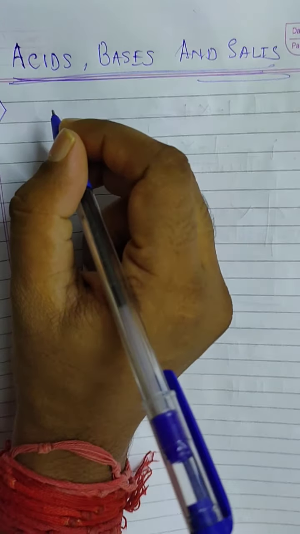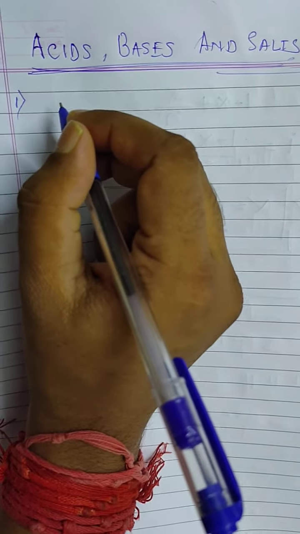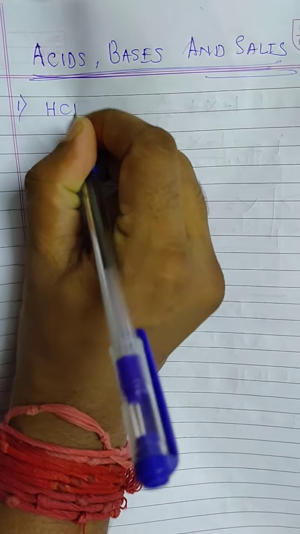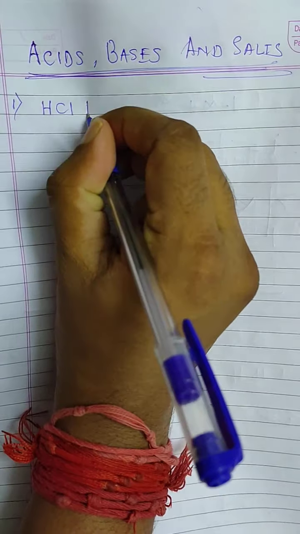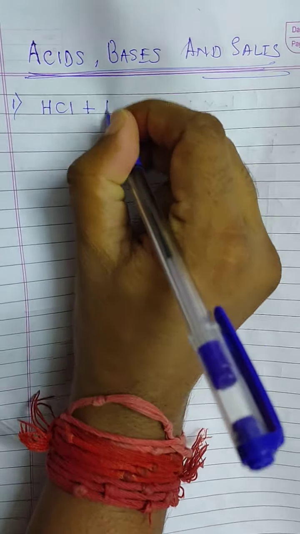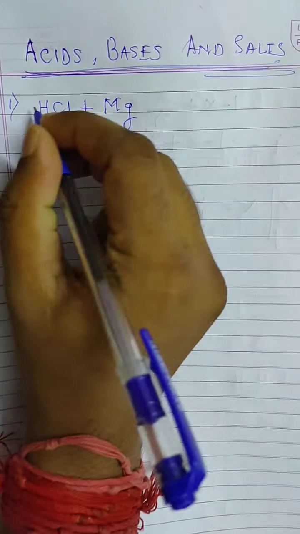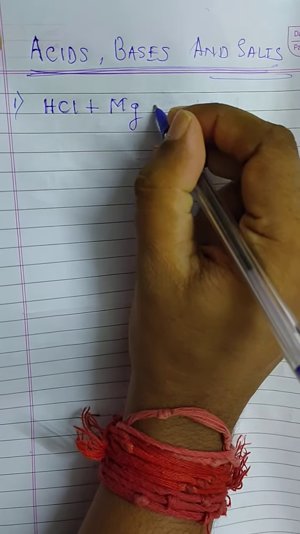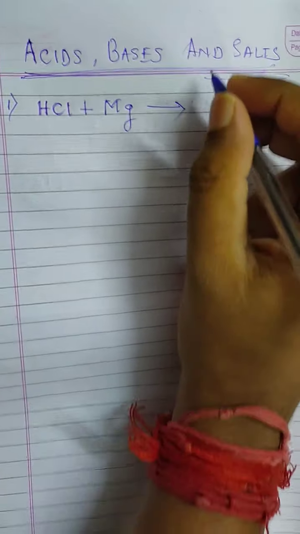Give me an example. I hope you know some examples of acids. Let me start with an acid which is HCl, and an example of metal like magnesium. So how is magnesium reacting with HCl, hydrochloric acid? This is the main question.